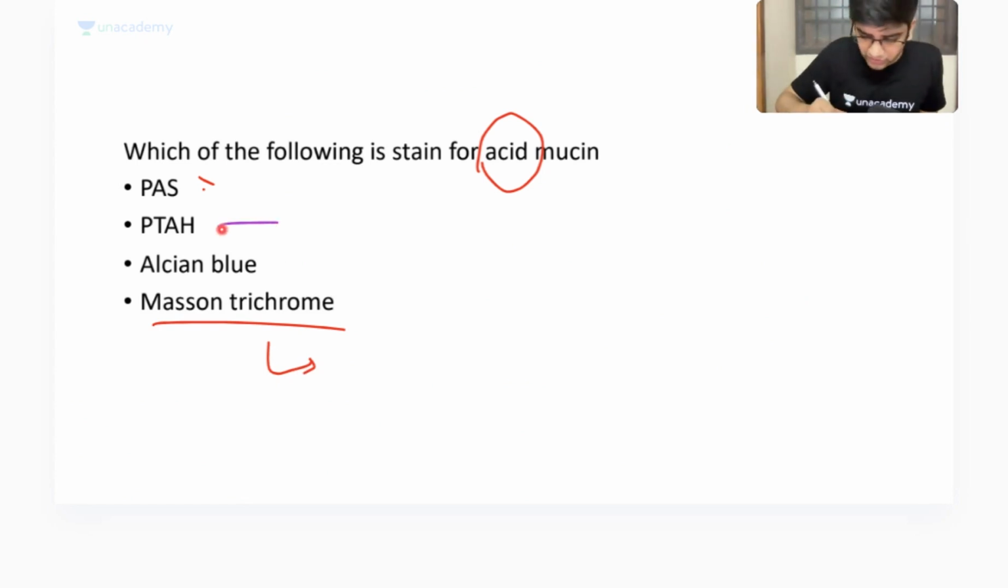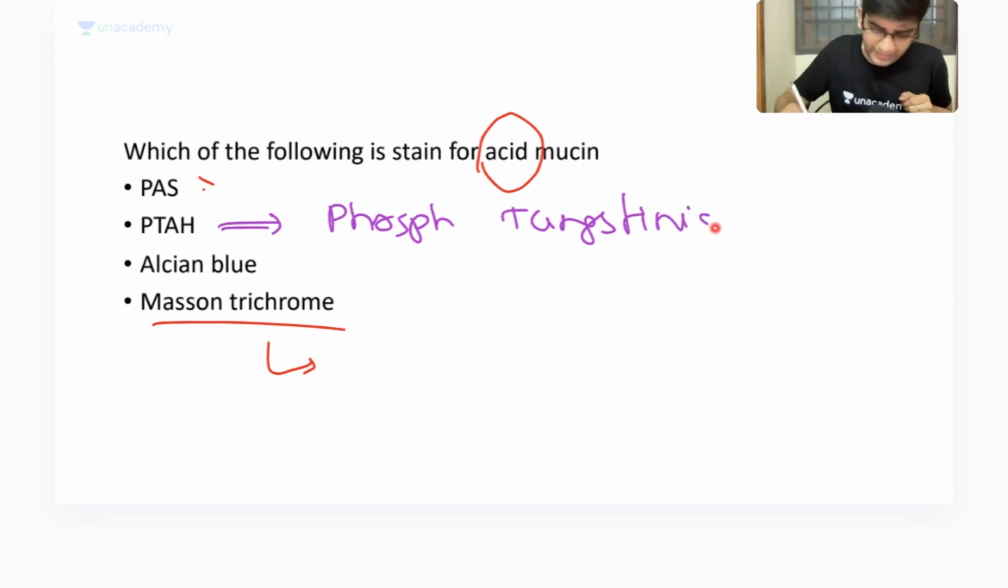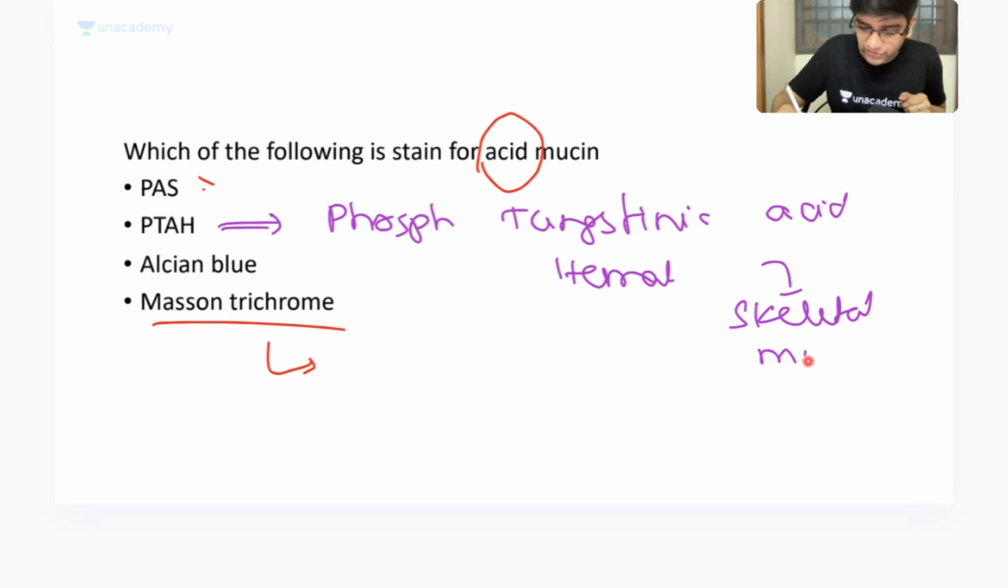Then something called PTH. PTH is predominantly a muscle stain. PTH stands for phosphotungstic acid hematoxylin. It's a type of hematoxylin, an acid hematoxylin. It's a stain for skeletal muscle. So I'm going to say it's a stain for skeletal muscle.